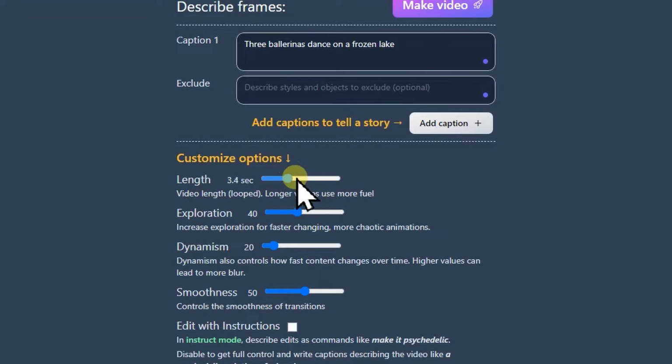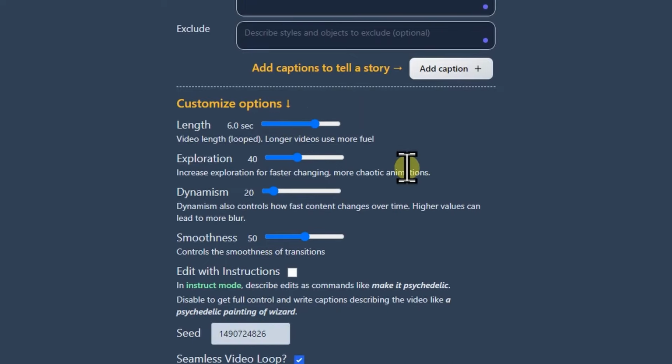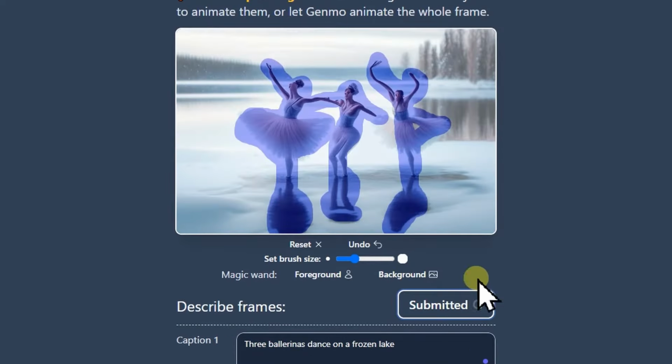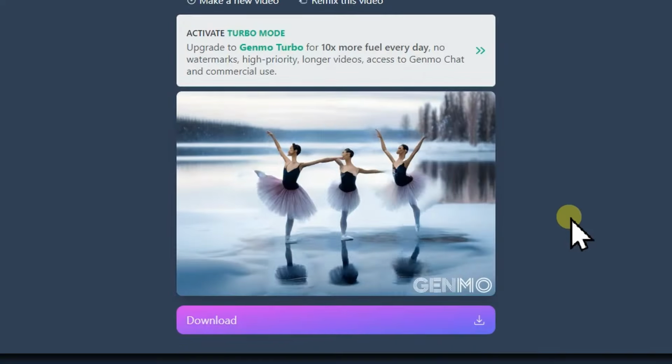Here, we can adjust the video's length. Here, we adjust the quantity of animation changes. The faster it is, the more animations it will create. Here, we regulate the speed at which the animations will change. Here, we adjust the smoothness of the transitions between the animations. Now, let's proceed with the creation. Here's our video. Awesome!